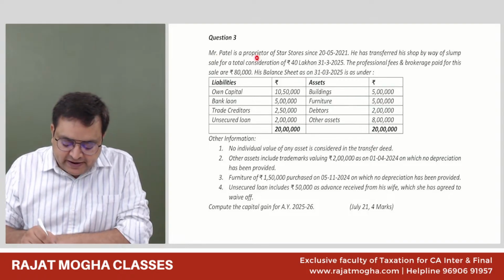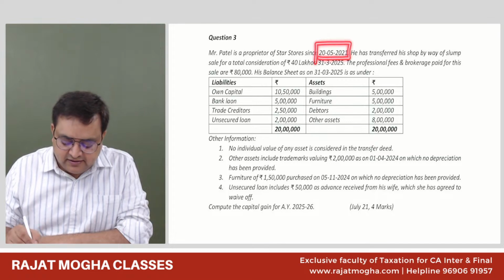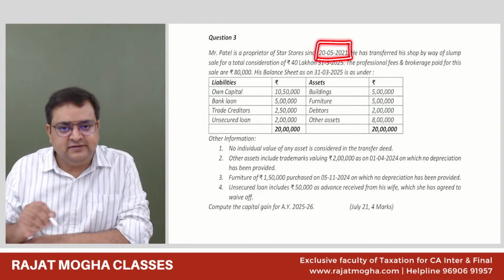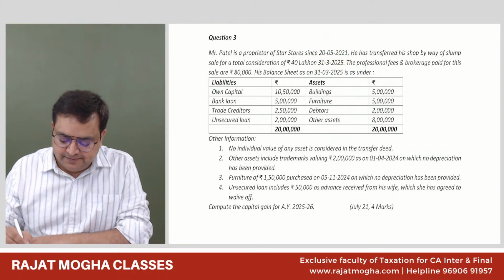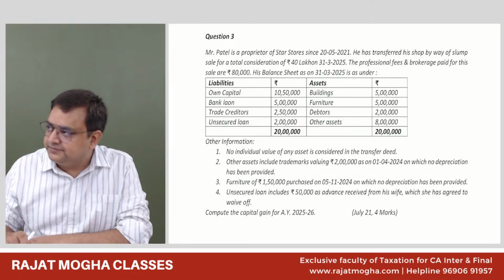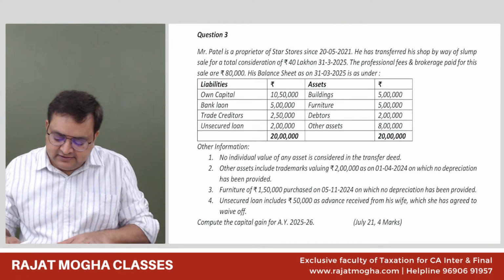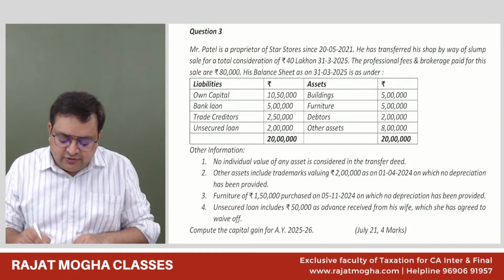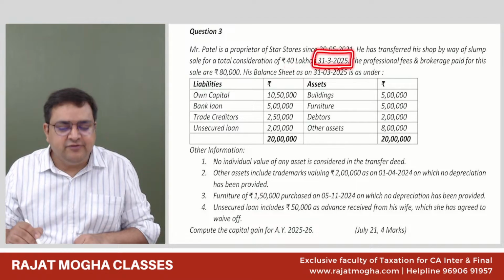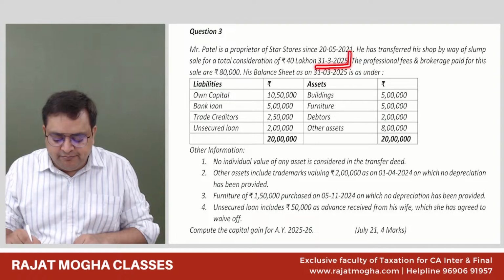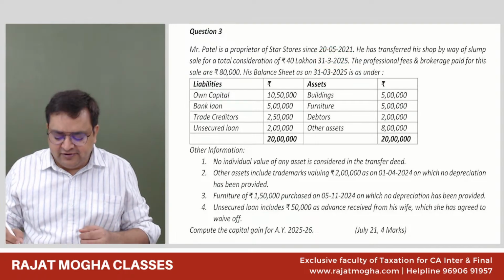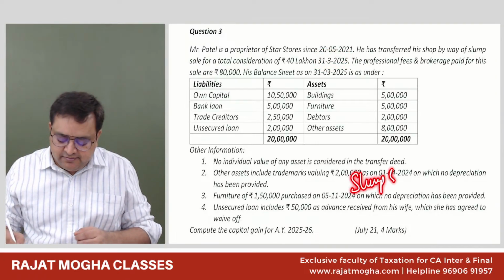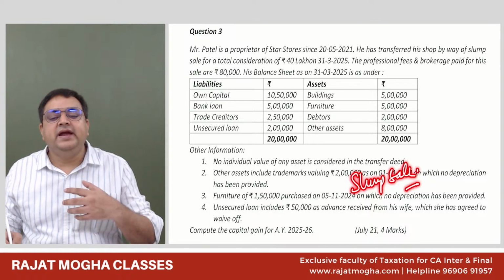Patel is a proprietor of Star Stores since 20th 5 2021. So since this date, he is a proprietor of a business. He has transferred this shop by way of slum sale for a total consideration of 40 lakh on 31st March 2025. So he has sold it post budget. Guys, we understand for slum sale there is no such issue, because slum sale we never index it.